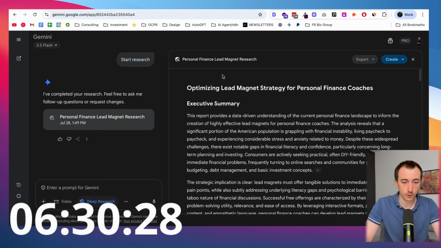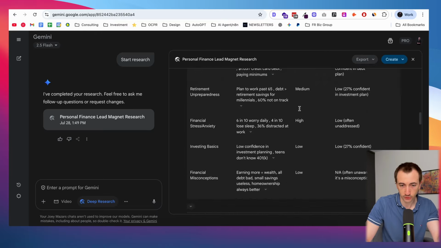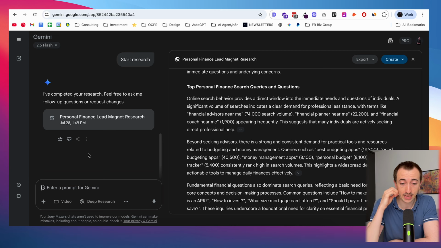Okay, so here we have the results. And actually, to be honest, I rarely read the whole report. First of all, I don't really have time for this challenge, but really what I want is just for this report to be in the context window and then continue prompting to get the answers that I actually want. So here I'm just going to follow up in the same window and ask what a good lead magnet would be based on that research and based on the following framework.